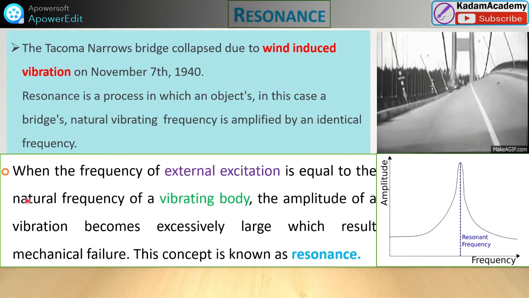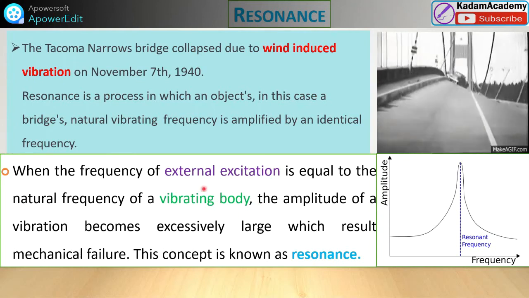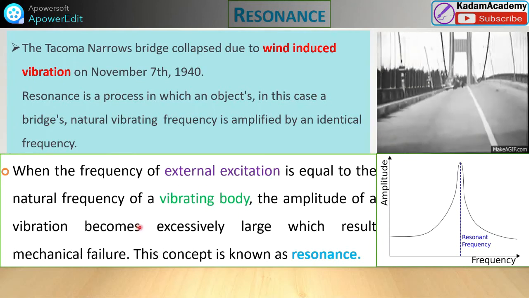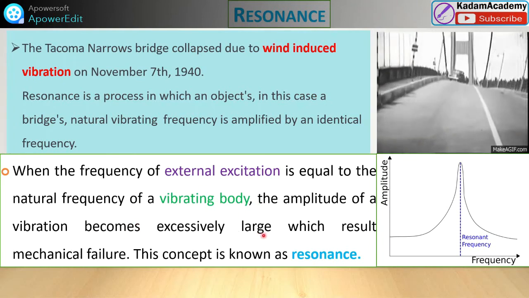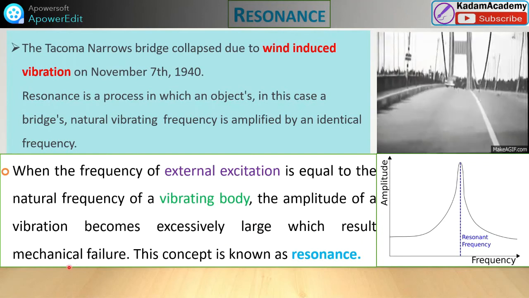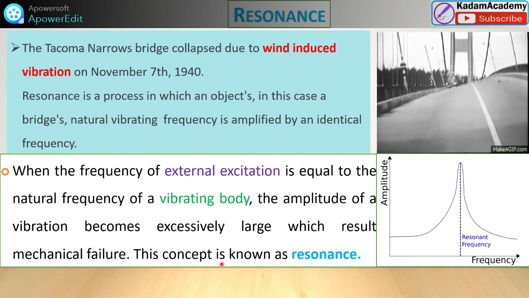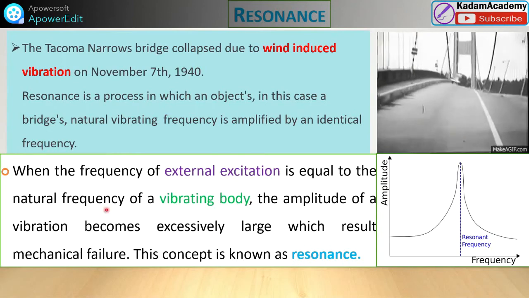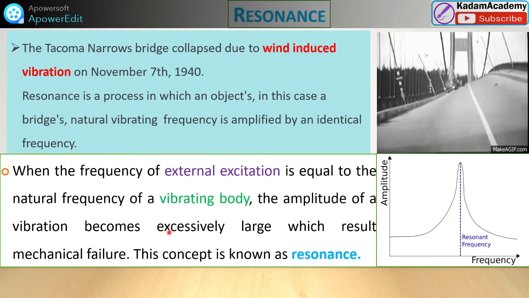So what we have to do is design the natural frequency of any vibrating body in a higher range. Otherwise vibration becomes excessively large, and what will happen? Mechanical failure. So this concept is nothing but resonance.